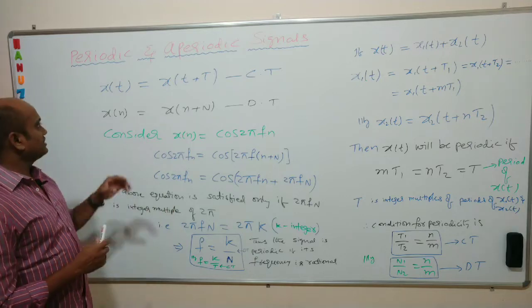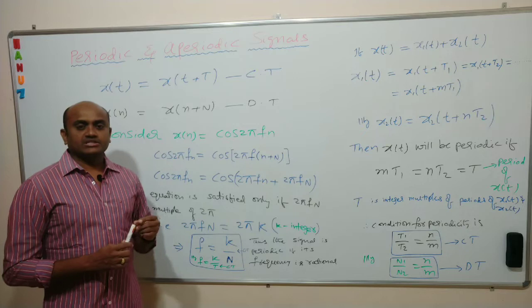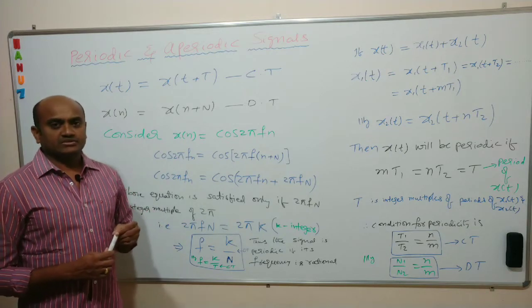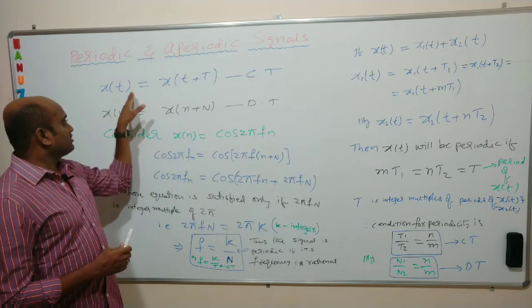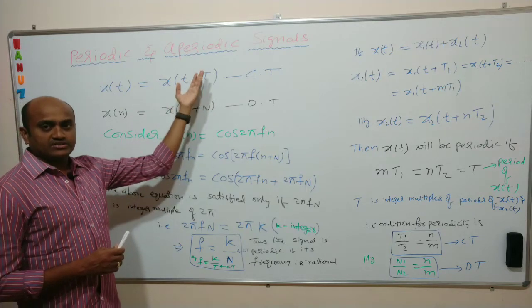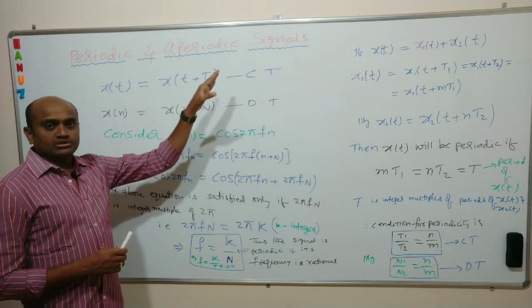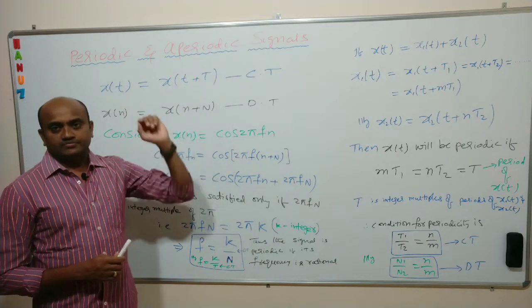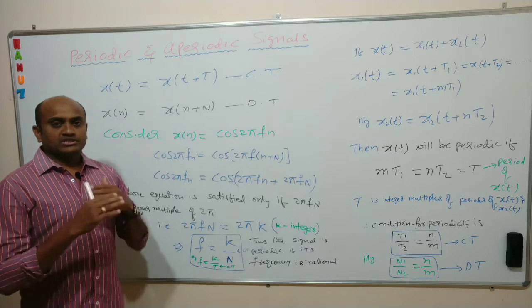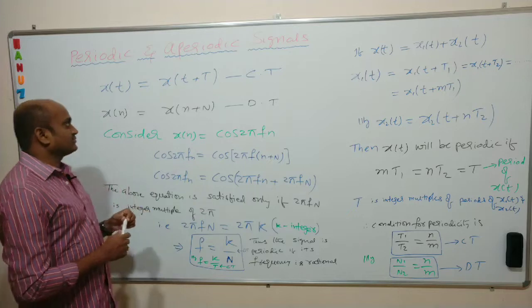According to the definition, any signal which repeats at regular intervals of time is called a periodic signal. So if x of t is equal to x of t plus T, capital T is the fundamental period. It could be T, 2T, 3T, 4T, and so on. So any signal which repeats at regular intervals of time is called a periodic signal.